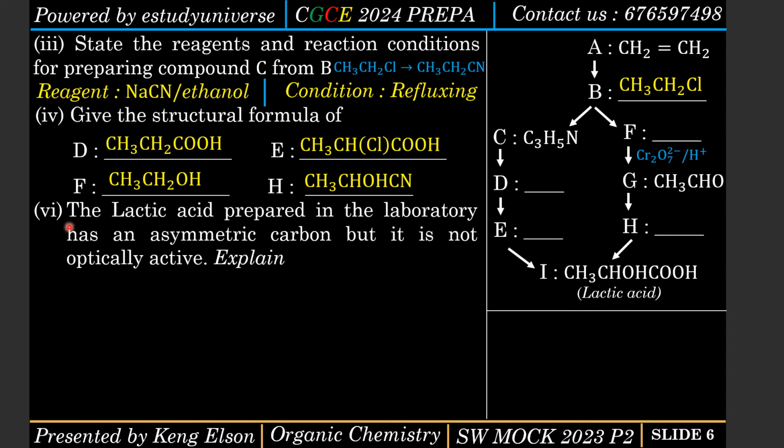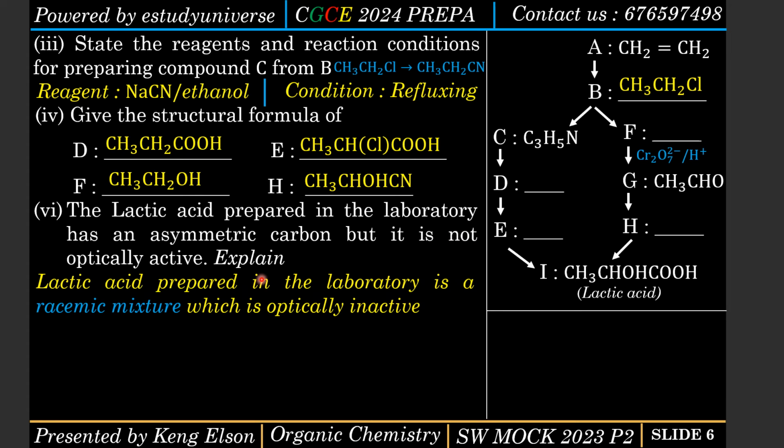Roman 4. The lactic acid prepared in a laboratory has an asymmetric carbon, but it is not optically active. Explain. First thing is that, what is an asymmetric carbon? It's a carbon that has 4 different groups bonded to it. Okay, that's an asymmetric carbon.